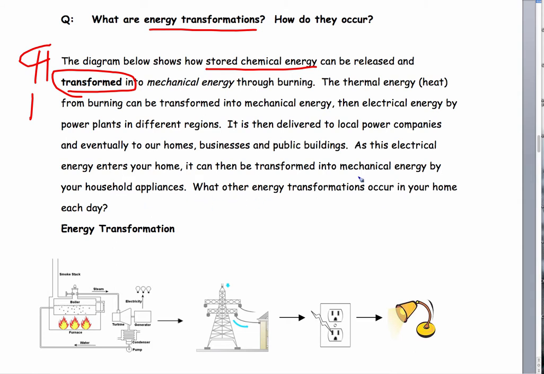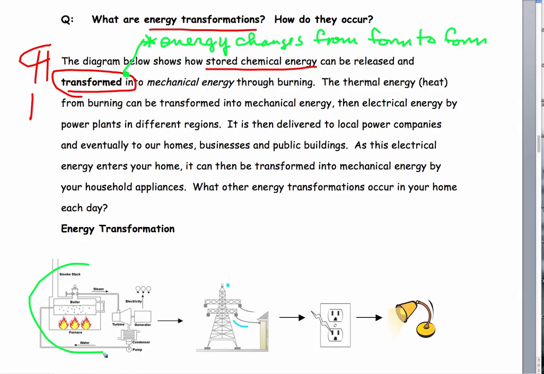You can be thinking about that, but get your green colored pencil and let's just get a couple of these things marked. Transformed. Transformation of energy. Let's make a little note here: transformation of energy is when energy changes from one form to another form. So, for example, let's look down at the flow chart at the bottom here.